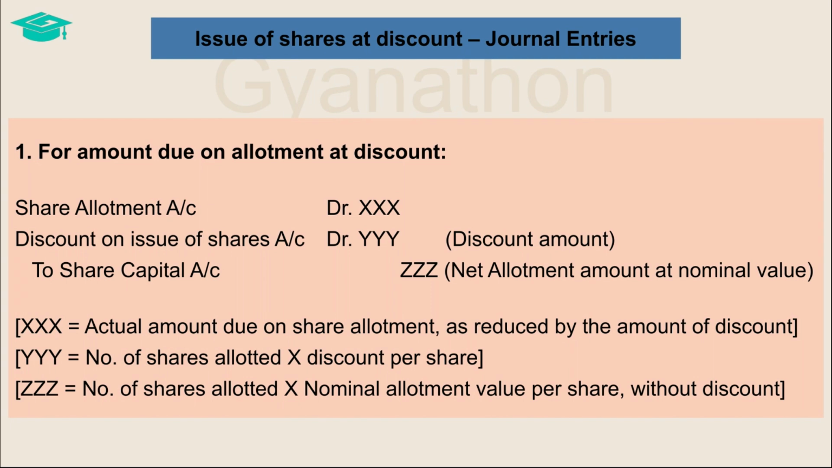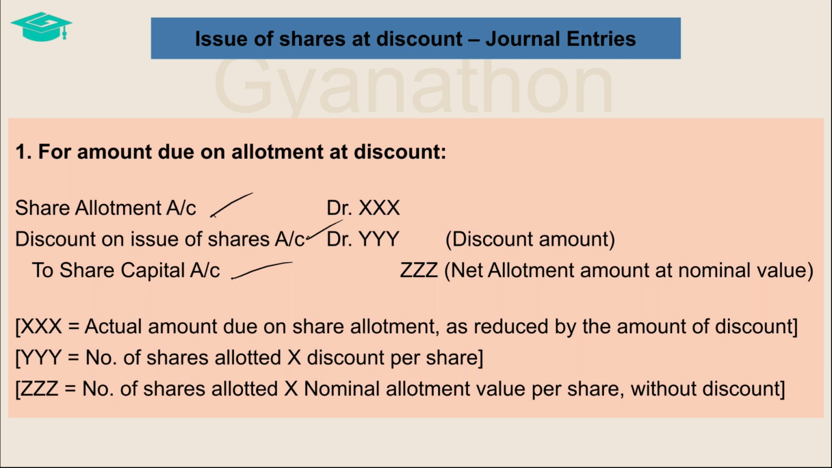Now, in a scenario where the shares are issued at a discount and brought into the books of the company at the time of allotment, then the entry passed is by debiting the share allotment account with the net allotment money due as reduced by the discount amount. Another debit is given to the discount on issue of shares account with the value of discount, that is, the number of shares allotted multiplied by the amount of discount per share. The credit is given to the share capital account with the value of allotment money at its nominal value without being reduced by the discount.